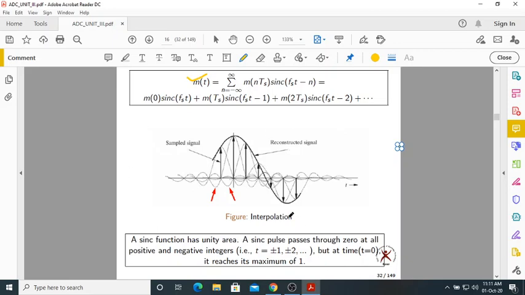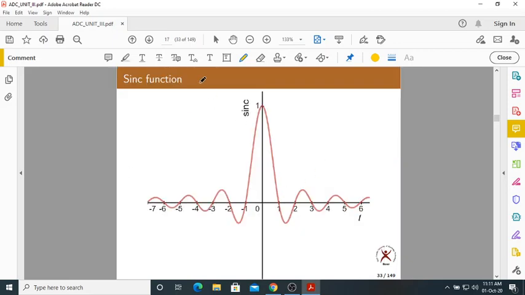Now we'll see later. But let me tell you what a sinc function is. This is a sinc function. The sinc function is maximum, equal to 1, when t equal to 0. I have taken the original sinc t.